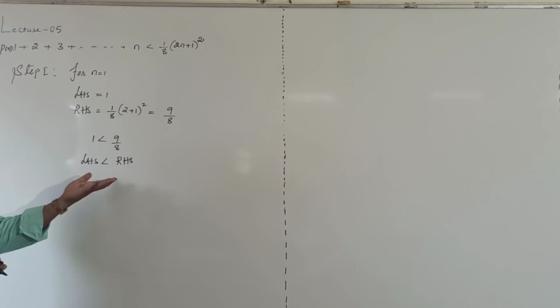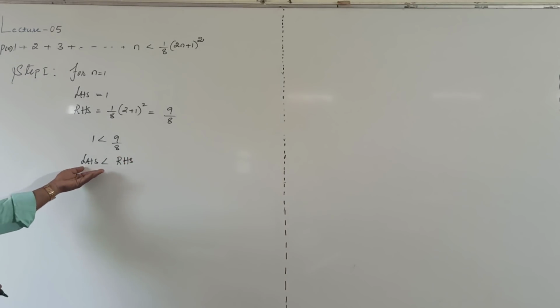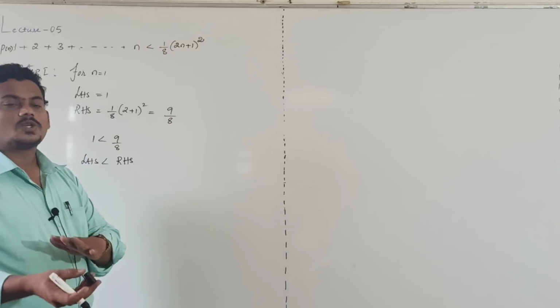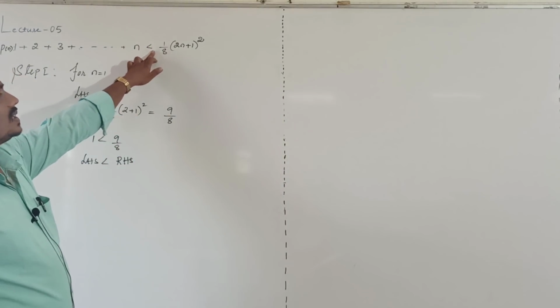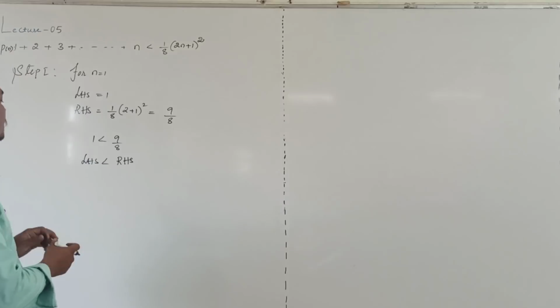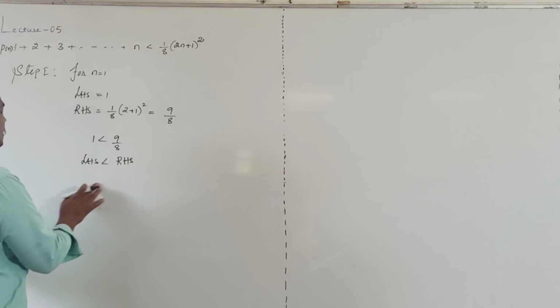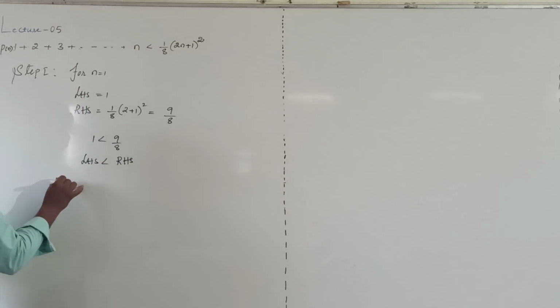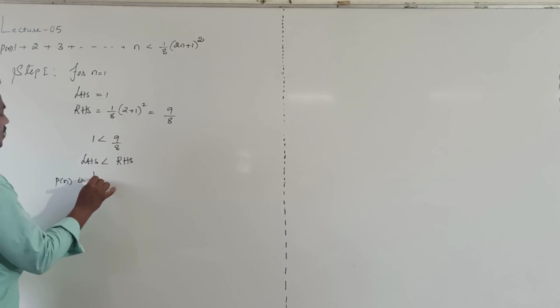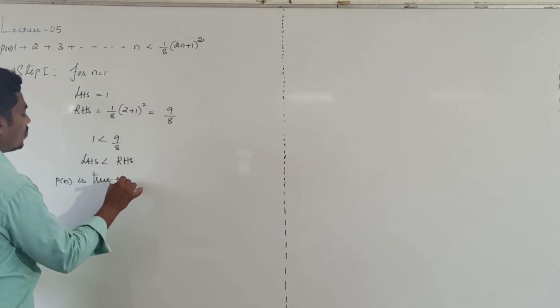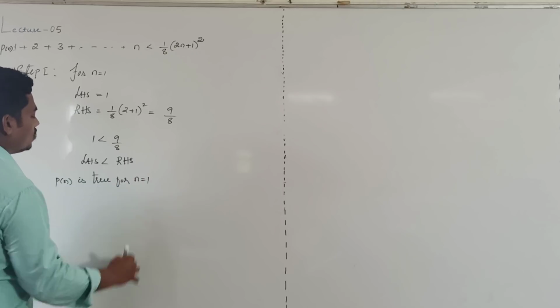In this case our requirement is less than, so it is true. Instead of equal sign, here inequality sign. LHS is less than RHS means P of n is true for n equal to 1.